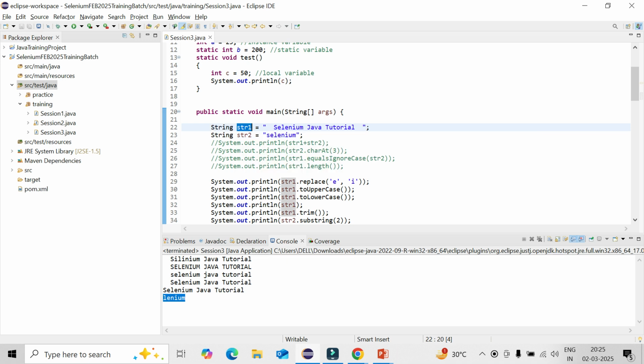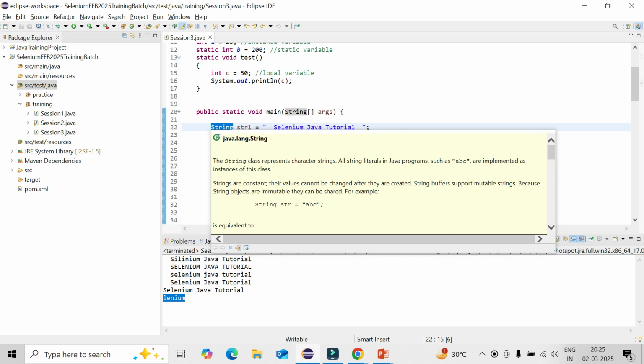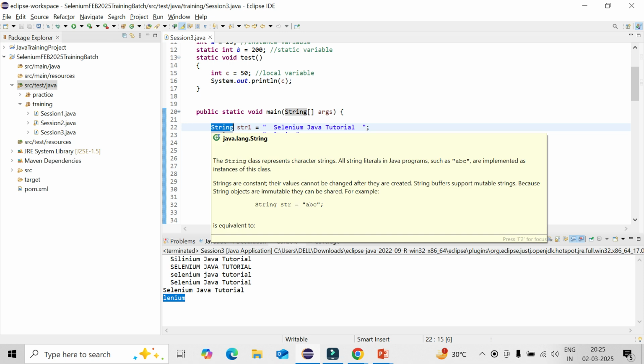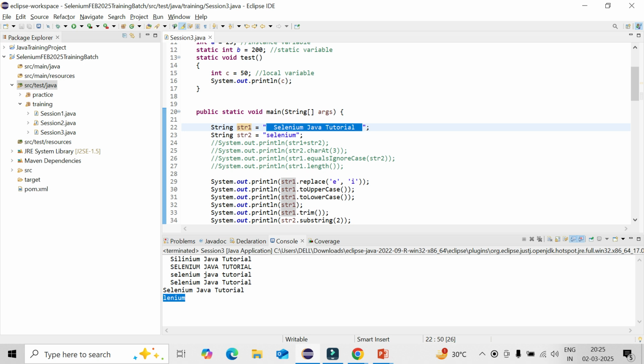Okay, so you are mentioning the string class in the main method only, right? I am saying that string is coming from java.lang, the string class. So that is the thing I am defining. This is the reference I am taking from the string class, and I am creating a variable, object or instance, whatever it is called. Once you mention a string, it directly refers to the string class. Yes, I got that.